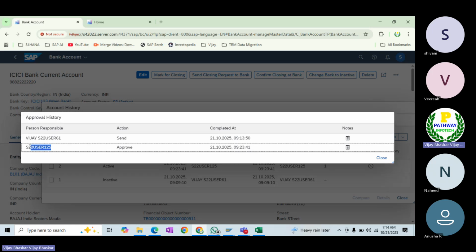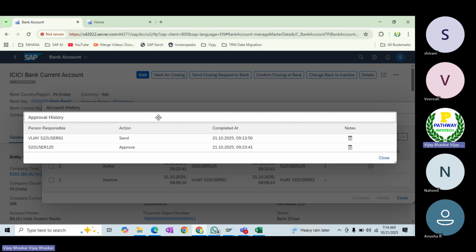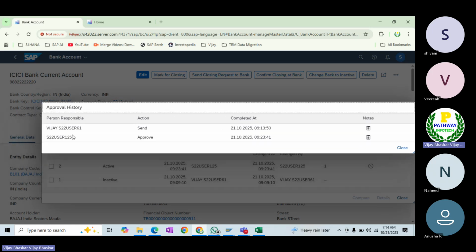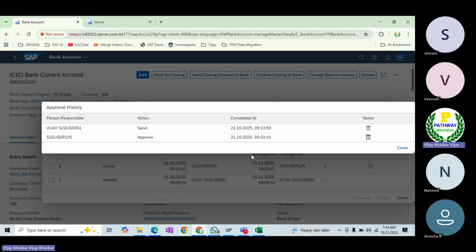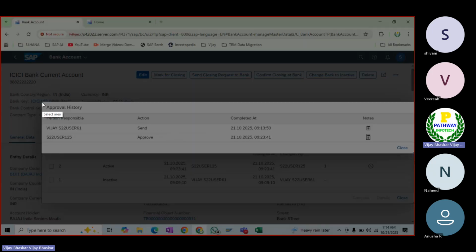You can see clearly: sent for approval, I am the person who sent it for approval. He is the user who reviewed and approved. You can even see the notes we entered, review and approved, and that the workflow has been triggered successfully. You can see clear information in the history.